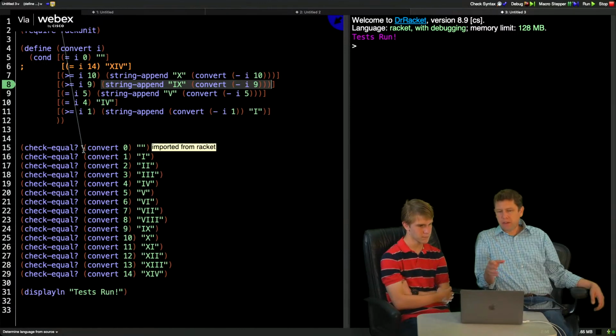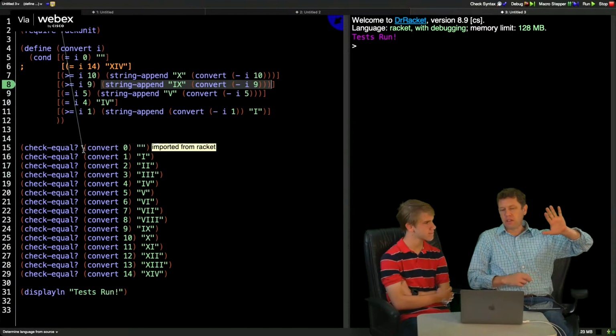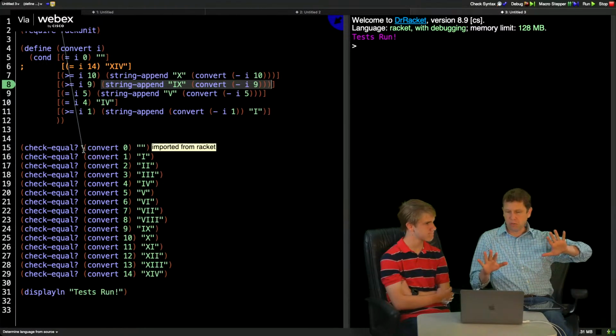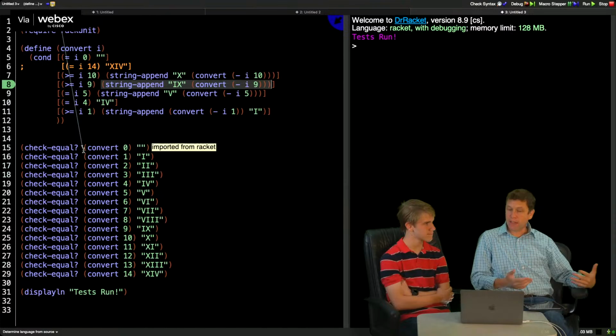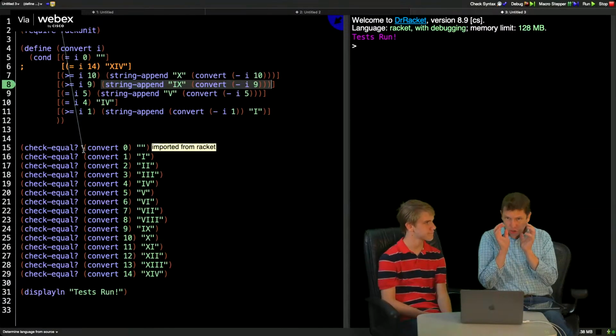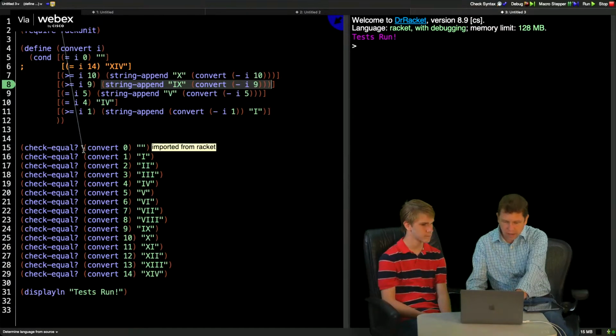I'm trying to see if I can come up with an algorithm that works, basically making it so I've just got all this data that's mapping my Arabic numeral to my Roman numeral, and I do the same thing on everything. If I'm able to do that, then I could maybe eventually even abstract the data out to get down to just what the function itself is. So let's see if that works.